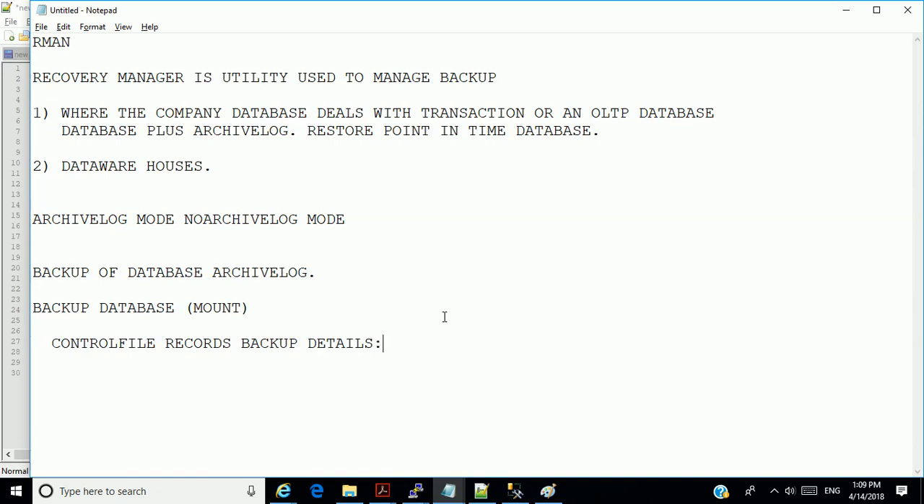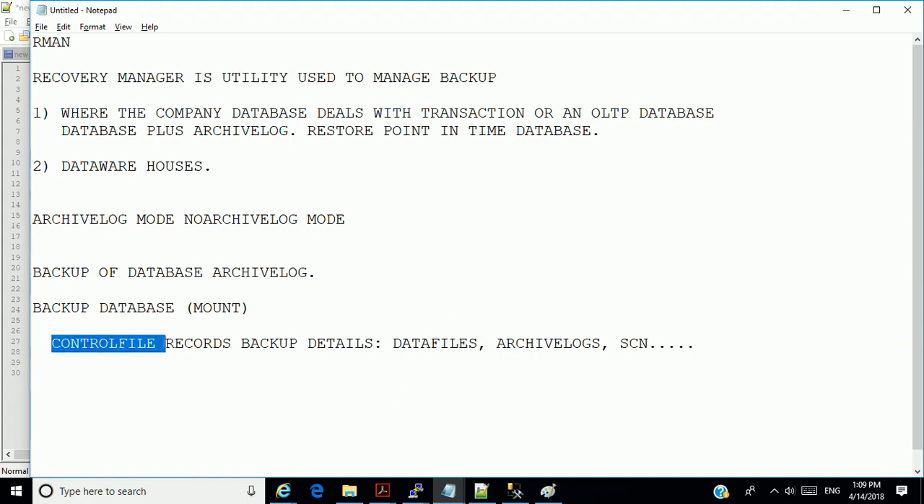Okay, all this could be data files, archive logs, system change numbers, and everything concerning backups is actually stored within the control file. All right.